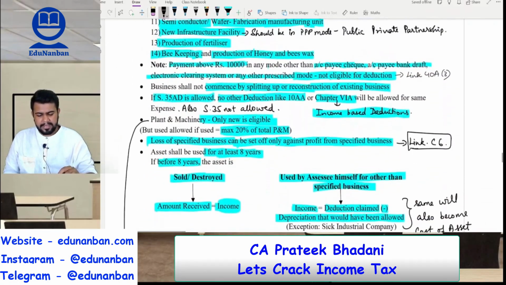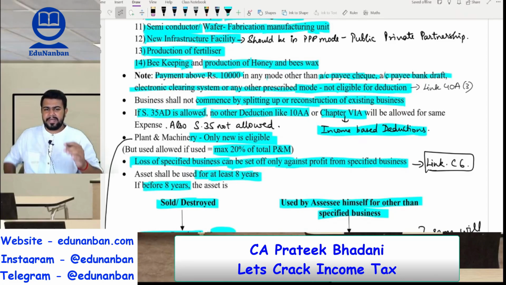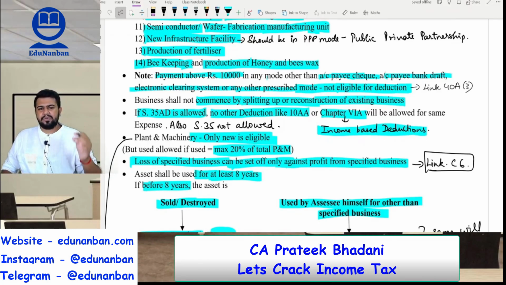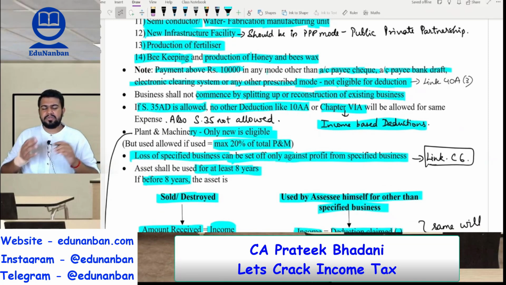Then again, no benefit of section 35AD deduction is given if the expenditure is paid to a person in a day exceeding rupees 10,000 in any mode other than account payee cheque, account payee bank draft, electronic clearing system or any other prescribed mode like credit card, debit card, net banking, IMPS, UPI, Bhim Aadhaar Pay, NEFT, RTGS, etc. So the payment to procure the capital assets should only be via the prescribed modes.